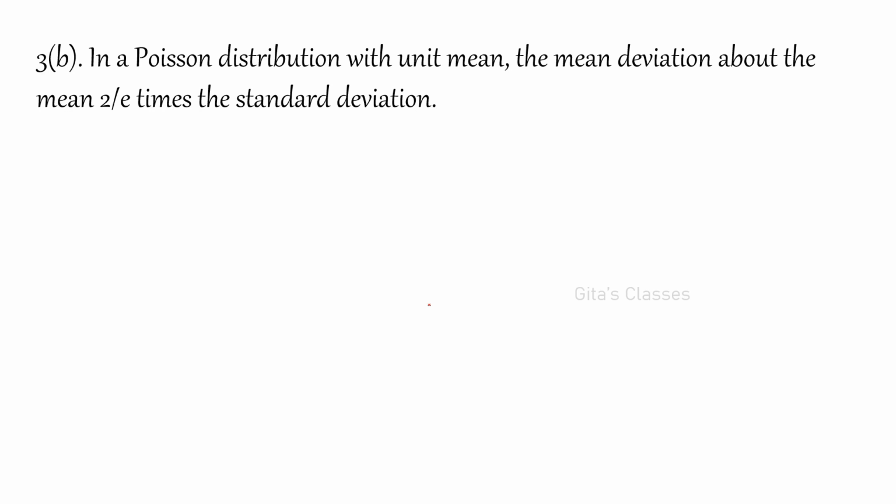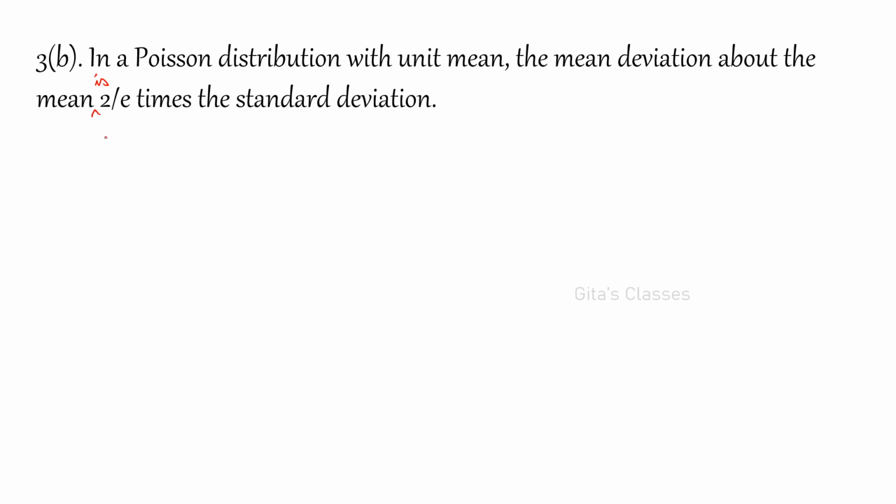Okay. And next is: state and prove Chebyshev's theorem. I have explained the Chebyshev's theorem very well, even the statement and the proof. Please go through that. I will give you the link in the description box. Okay. In Poisson distribution with unit mean, the mean deviation about the mean is 2 by e times the standard deviation. That is the third B question.